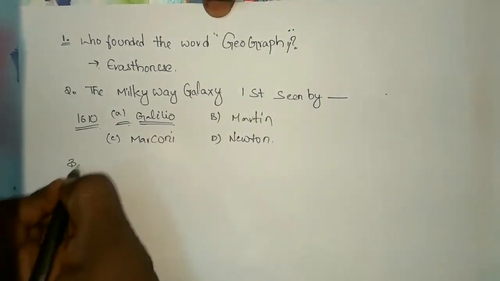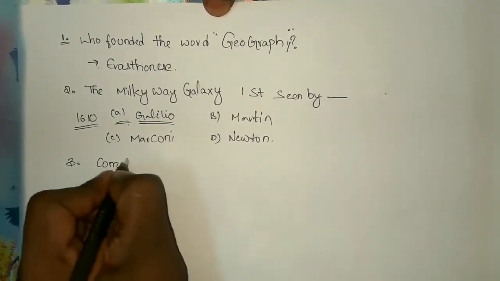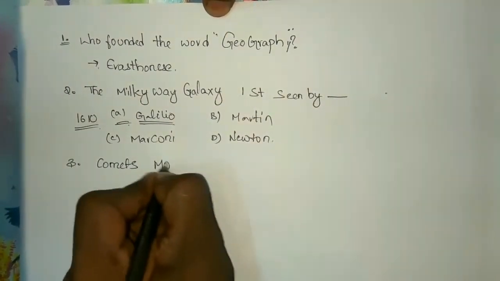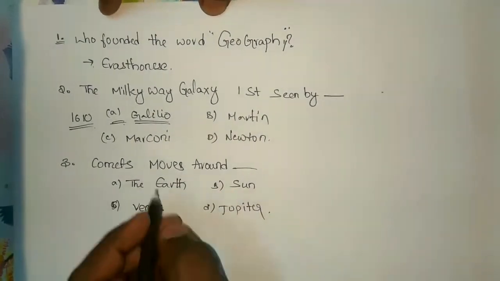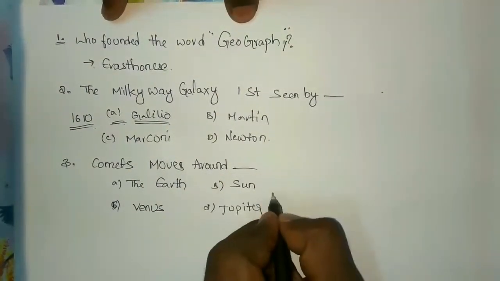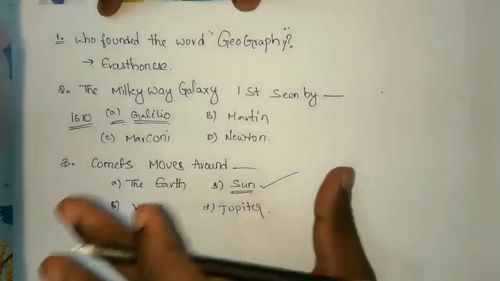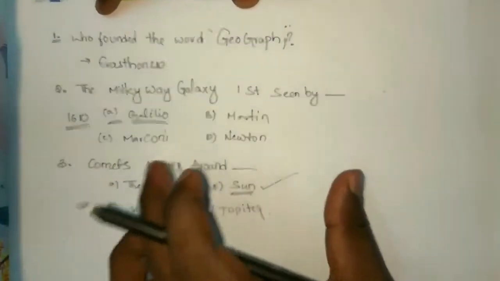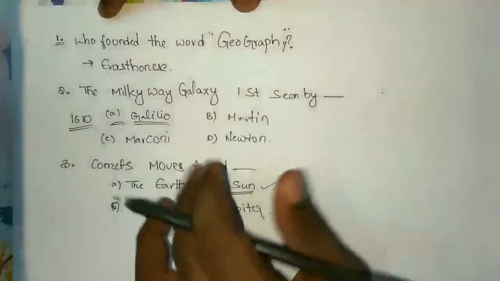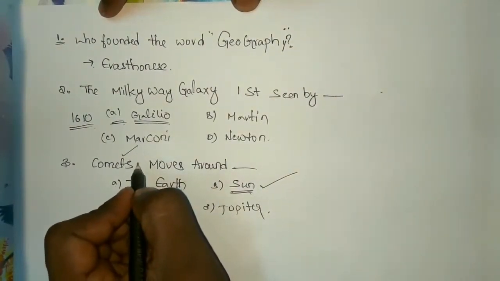The third question is, the comets move around what? The option should be like this, and the comets move around the sun. These comets are produced in cold clouds situated on the periphery of the solar system. These are made up of gases, ice and dust particles.